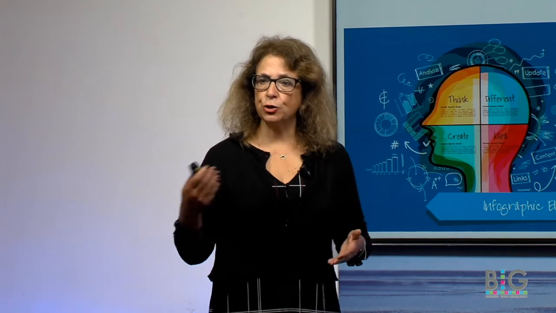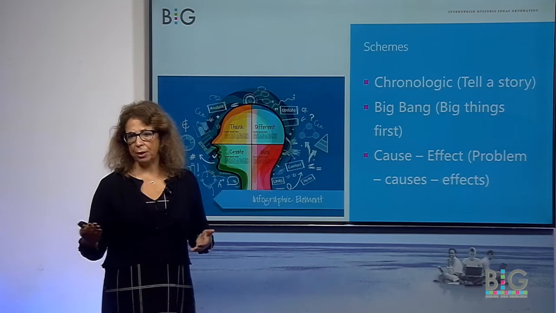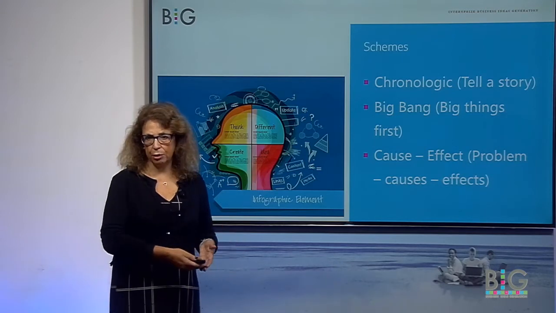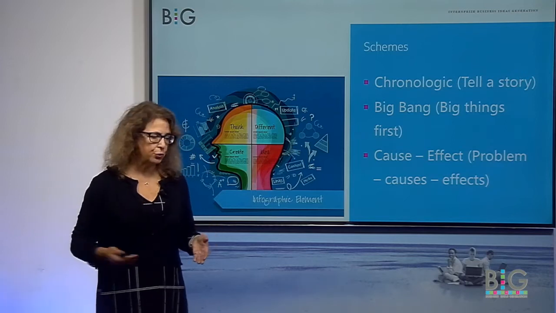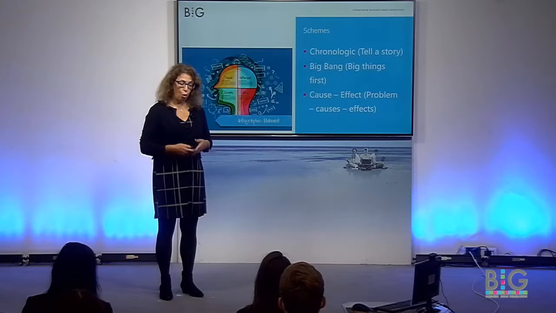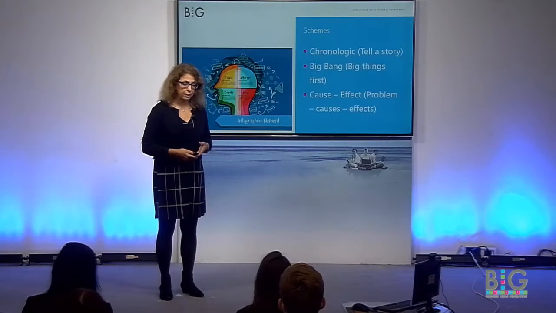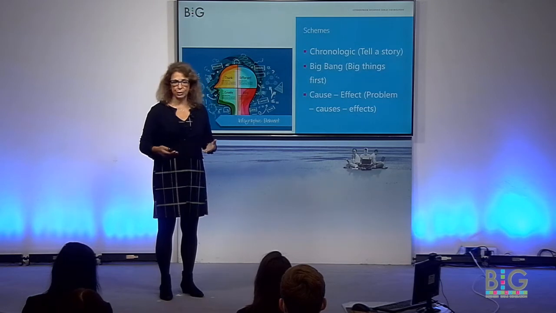You can use the chronological order, so you can tell a story. For instance, if you are talking about the growth of a company, you can start with the beginning of the company, when it was created, and then talk about the milestones. Or you can use the Big Bang. You can have a big opening, so as to draw the attention of your audience. Or you can also use cause-effect, so you start showing the problem, and then you talk about the causes and the effects.